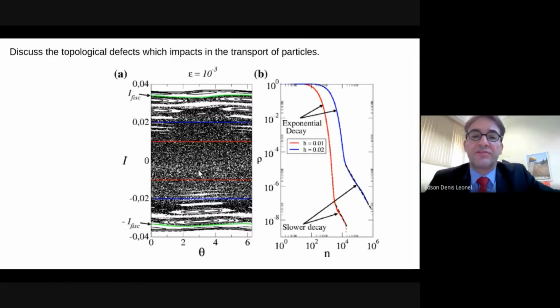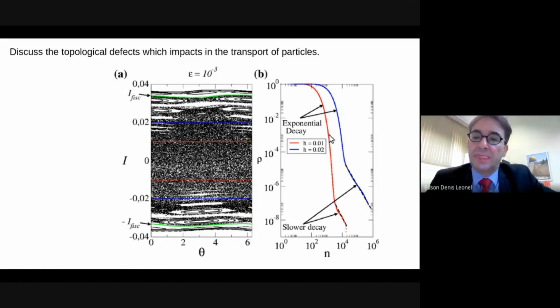The survival probability for particles moving only along the chaotic dynamics is described by exponential functions. So we see here two red curves, which are defined in the following sense. If we give an initial condition along the chaotic sea and let the dynamics evolve, if the particles survive these dynamics, the curve is plotted in red.